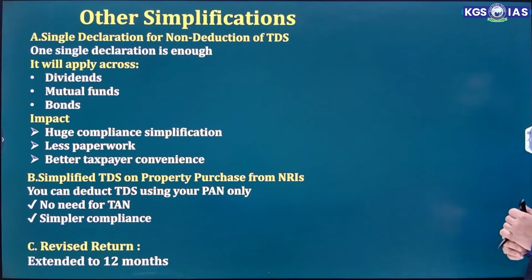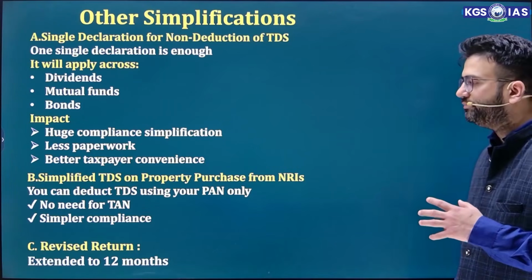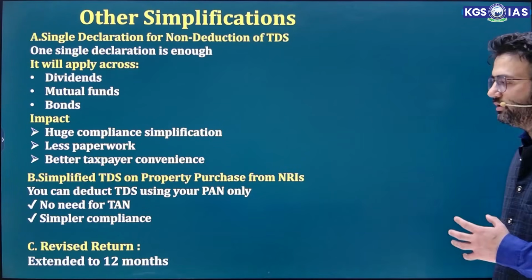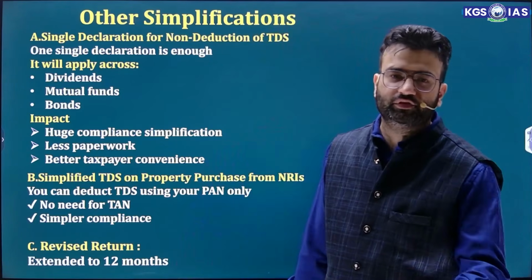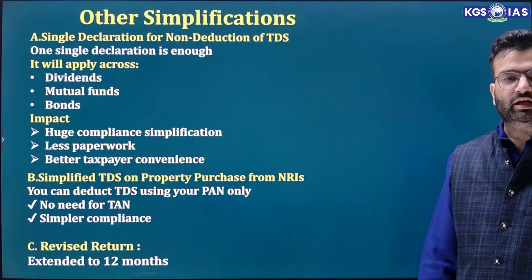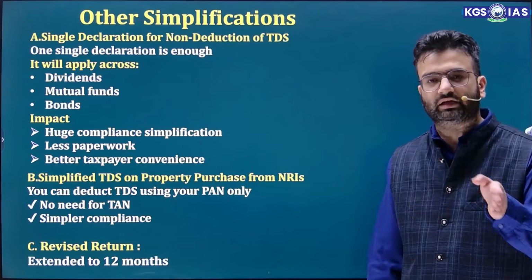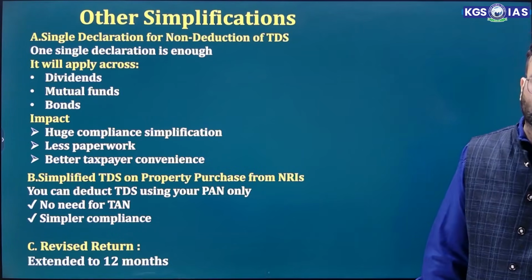Then, simplified TDS on property purchase from NRI. You can deduct TDS using your PAN only. That means no need for TAN. Simple compliances. So if there is any property purchase from NRI, TDS is deducted directly using PAN. No need for a separate TAN.